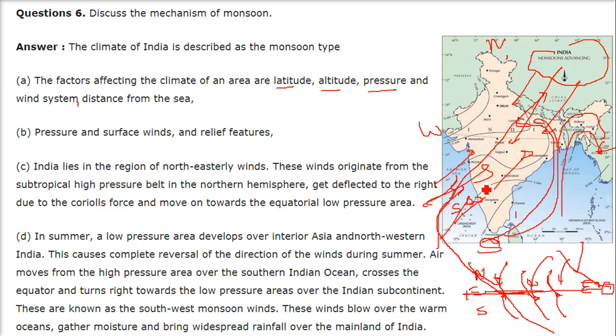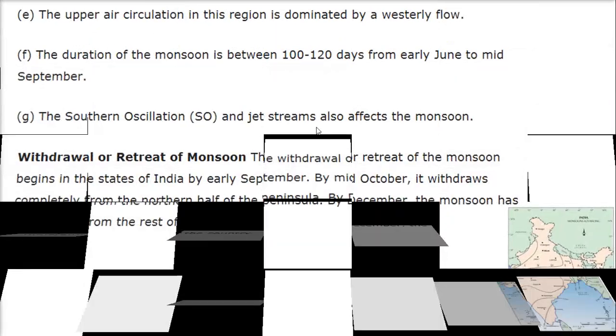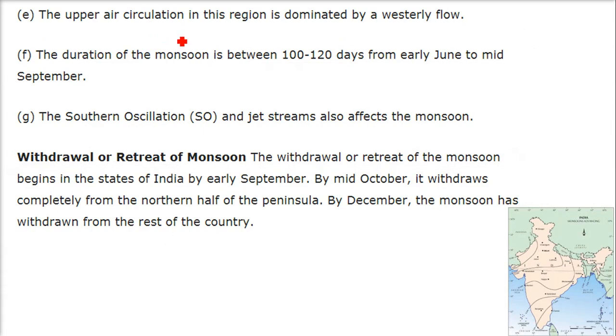So these winds blow over the warm oceans, gather moisture because they are over the warm ocean, and bring widespread rain over the mainland of India. The upper air circulation, because there is something going on everywhere, right from where we are standing till the end of the troposphere. So the upper air circulation in this region is dominated by the westerly flow. The duration of monsoon is around 100 to 120 days from early June to mid-September, and the southern oscillation and jet streams also affect the monsoon.